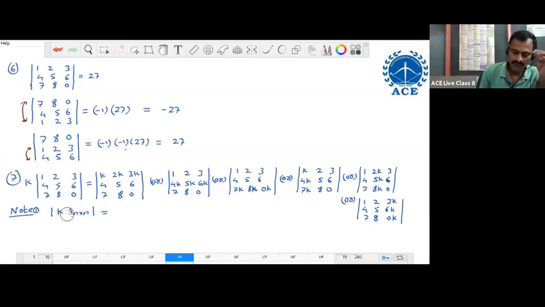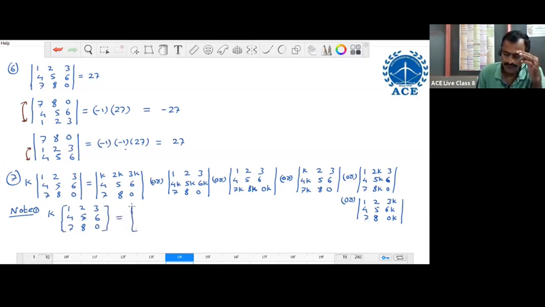Okay, we write note point number 2 as this. Before this, we write another note point. K into 1, 2, 3, 4, 5, 6, 7, 8, 0. This is equal to K, 2K, 3K, 4K, 5K, 6K, 7K, 8K, 0K.